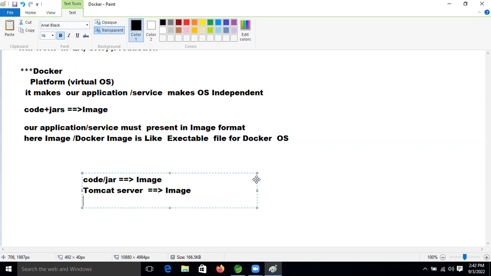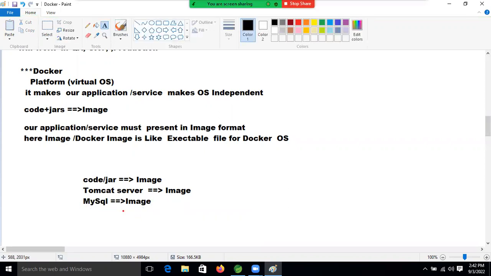After that, MySQL database we need, so we need to convert this one also into an image. After converting these things into images, we need to give these images to the Docker container.